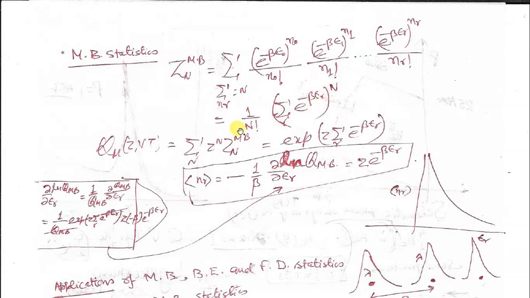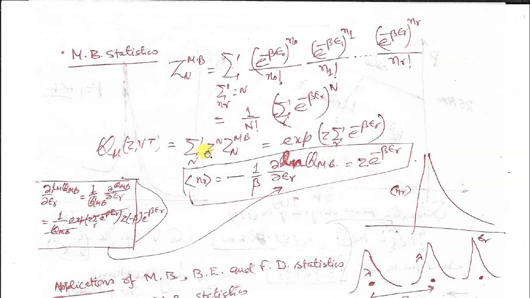So this is your partition function in the fixed particle ensemble, that is the canonical ensemble. The same thing we can write in the grand canonical ensemble, where z is the chemical potential in terms of thermal energy for the particles. So the grand canonical partition function is written as z power n, Z n MB, that is the n particle partition function in the canonical ensemble, multiplied with the chemical potential in terms of thermal energy power n.